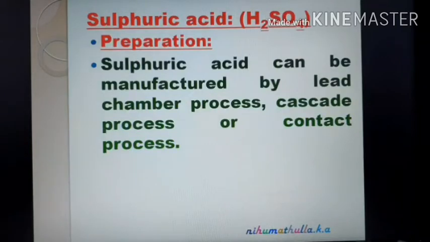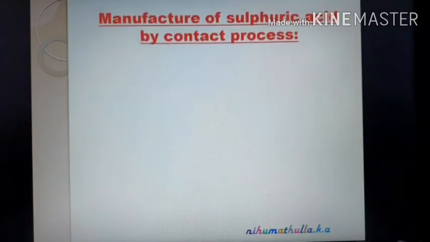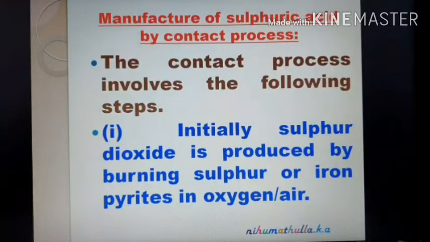Sulfuric acid can be manufactured by the lead chamber process, cascade process, or contact process. Cascade or contact process are the same. Here we are going to discuss the contact process of manufacture of sulfuric acid. The contact process involves 3 steps.